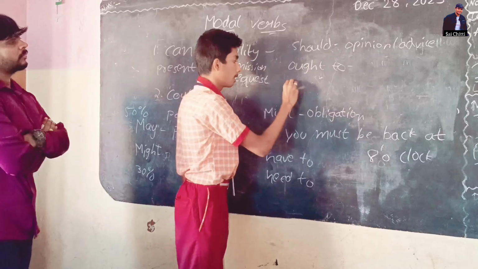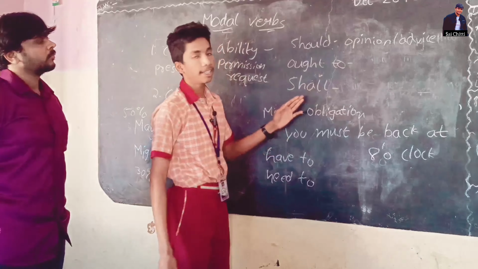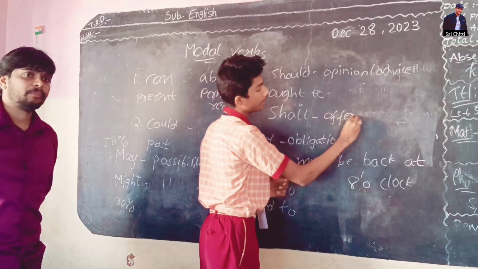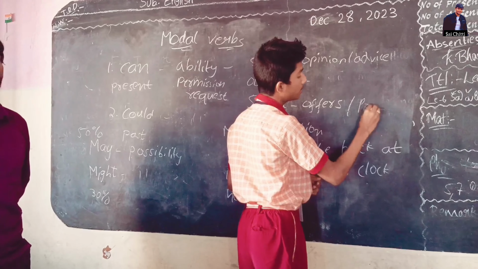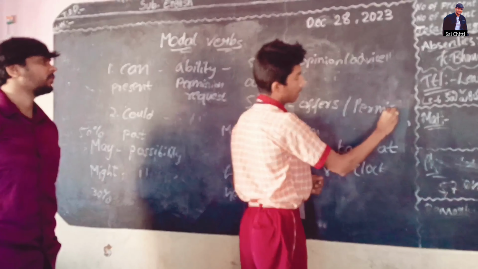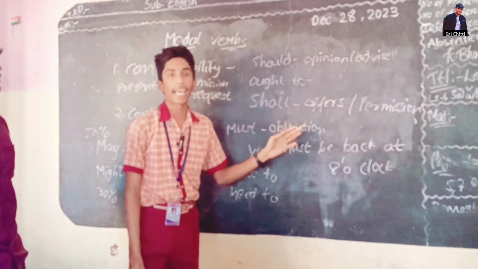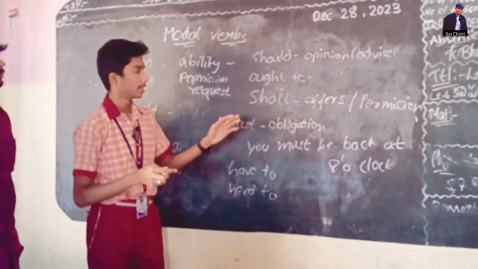Next one, shall. The uses of shall are offers and permission. Offers means, shall I book a taxi? Someone is offering to book a taxi.